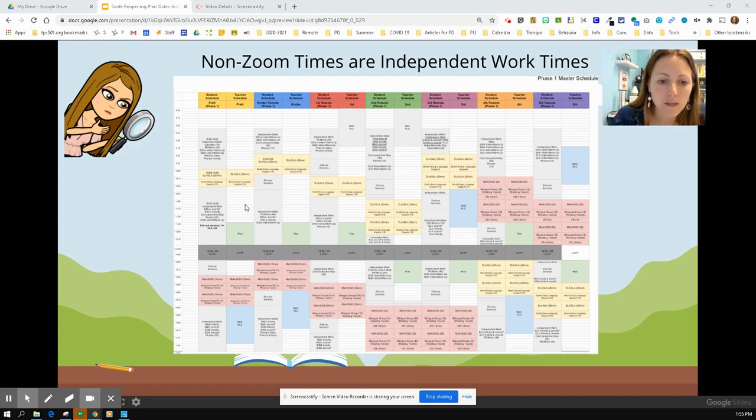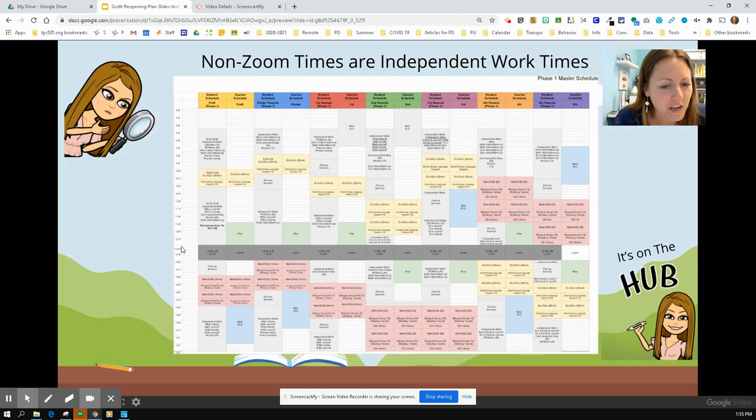But we've also included planning times and PLC times, which will be on Wednesdays on the teacher schedule. So if you can't really see it, check it out. It's on, you guessed it, the Hub.